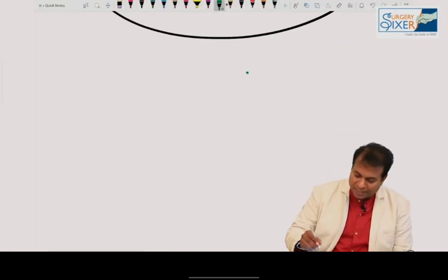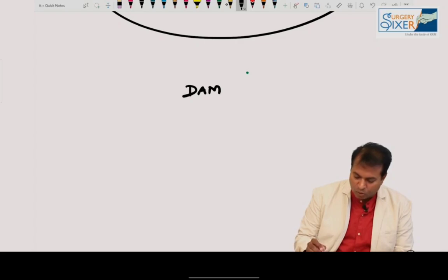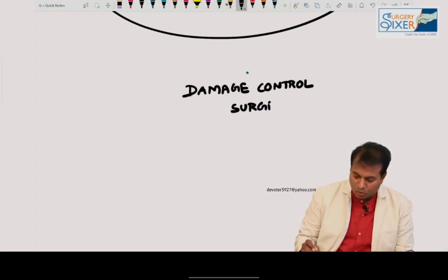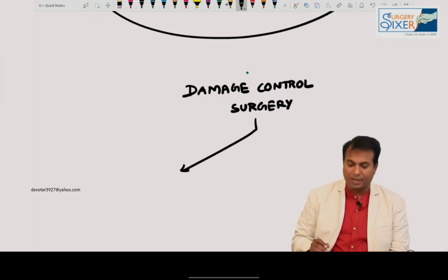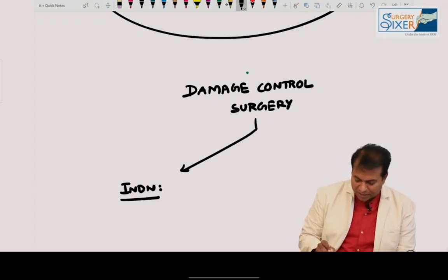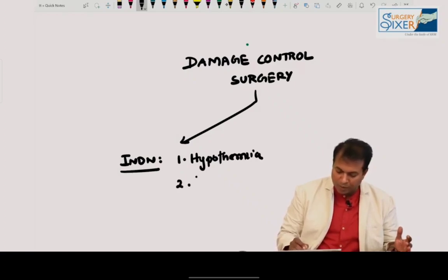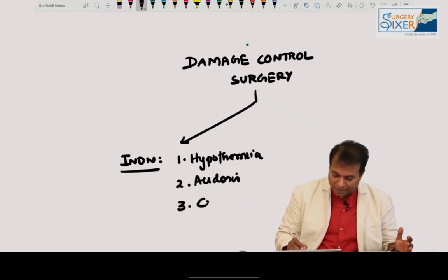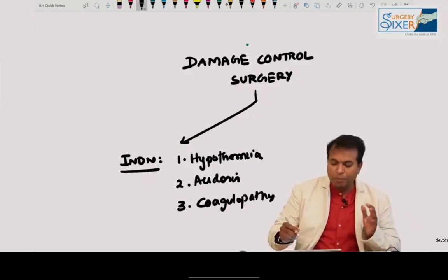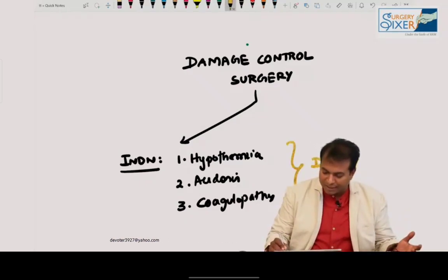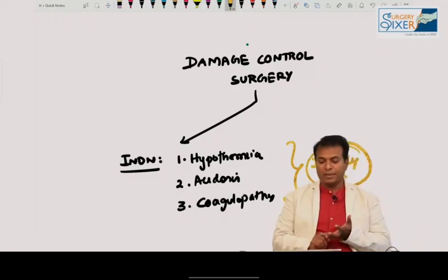Okay, in a trauma patient, in the introduction itself, I want to tell you one more point, that is damage control surgery, which I have already discussed with you in a short chapter, but let me discuss it again. The indications of damage control surgery are number 1, hypothermia, number 2, acidosis, number 3, coagulopathy. What are these 3 actually known as? They are known as the deadly triad of trauma: hypothermia, acidosis, coagulopathy.